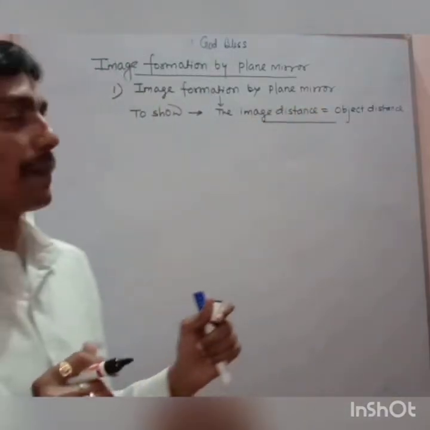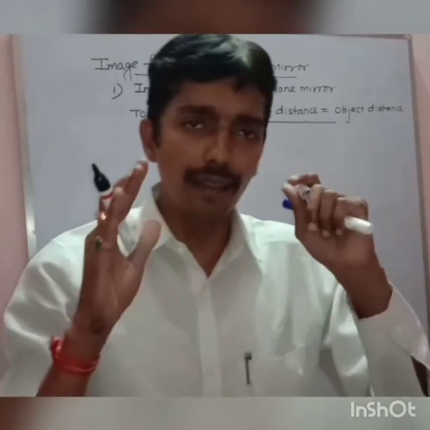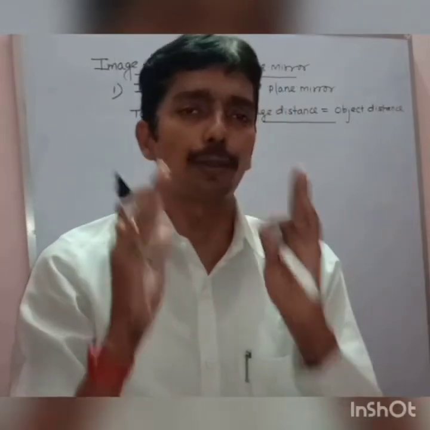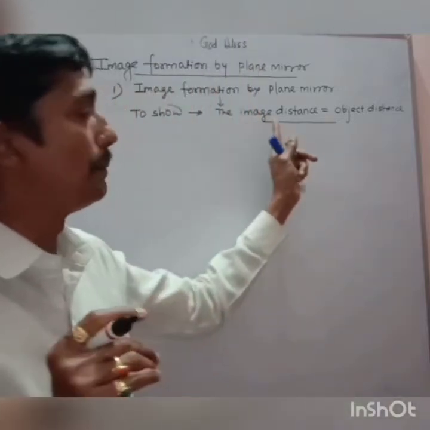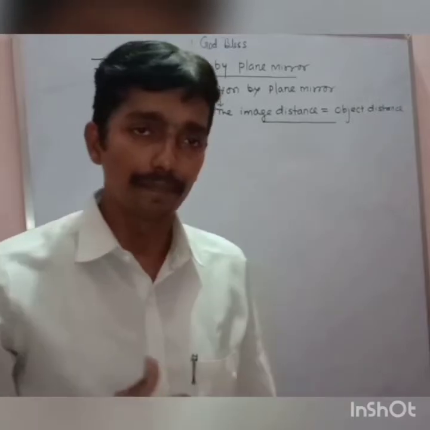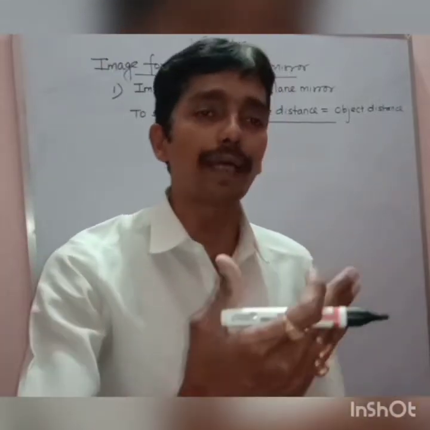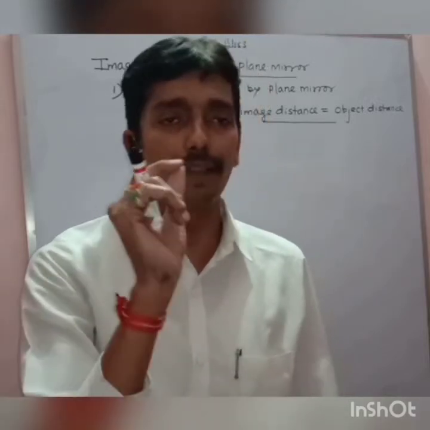Image formation by plane mirror, the very first question I have to show geometrically is that the distance of the image, or image distance, is equal to object distance. प्लेन मिरर में जितने दूर पे ऑब्जेक्ट होता है उतने ही दूर पे इमेज मिलता है from the plane mirror. How will we show this?